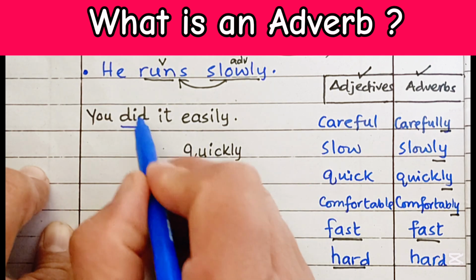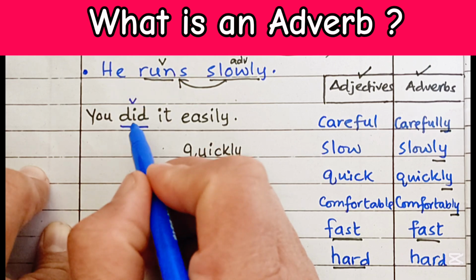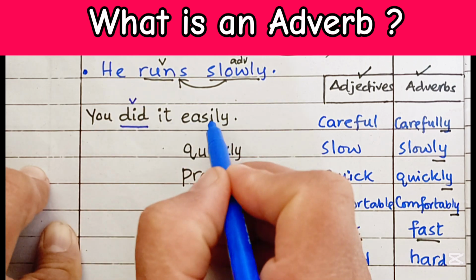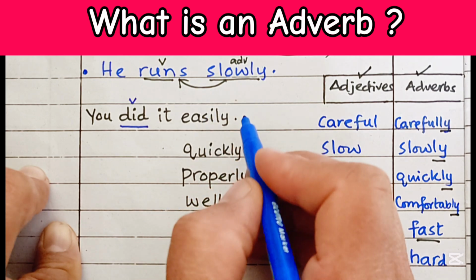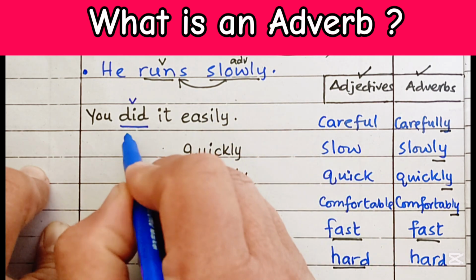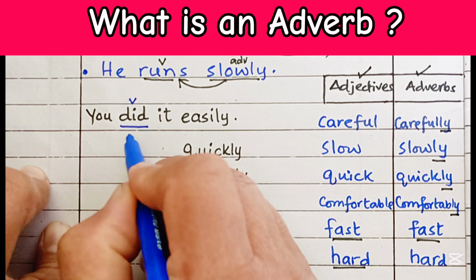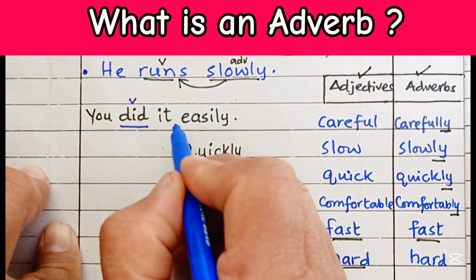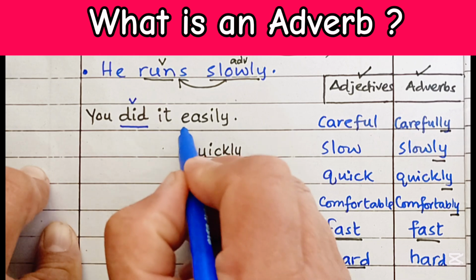Did is the main verb in this sentence, and this is some sort of activity. We know that there is some activity that is being mentioned. You did it easily. Then here are the adverbs: